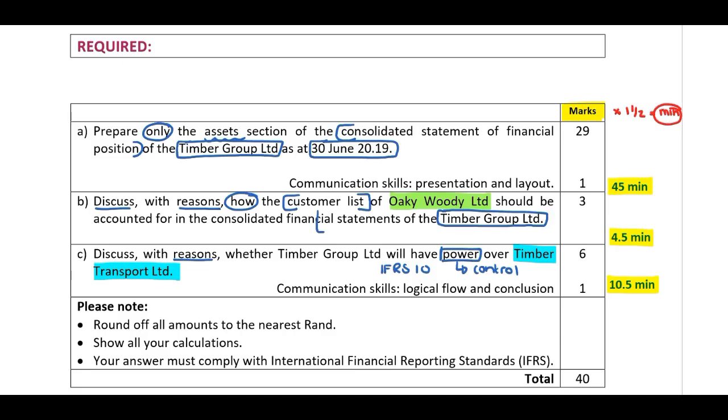B, the customer list relates to our principles of IFRS 3. Please note, round off all amounts to your nearest rand, show all your calculations, and your answer must comply with IFRS. Guys, as always, when you look at this, requirement A, plan how you are going to attempt the section.